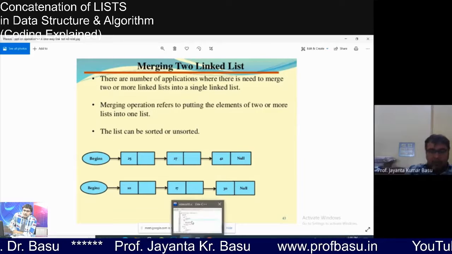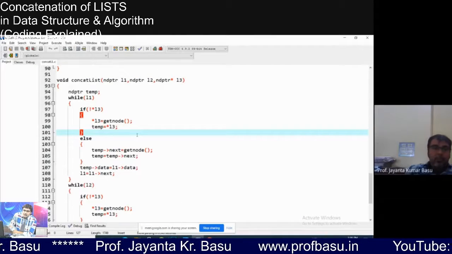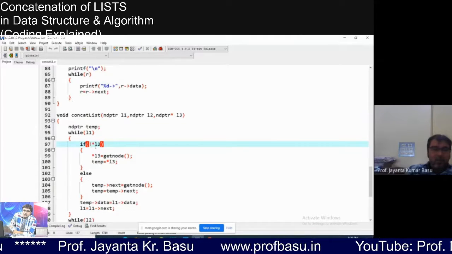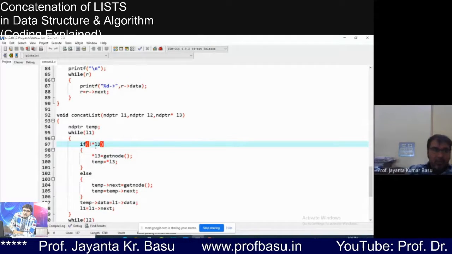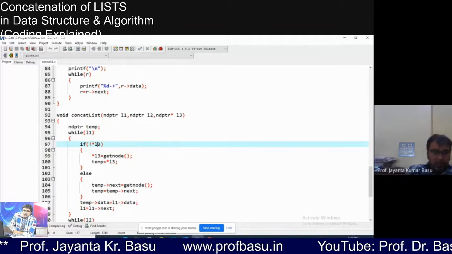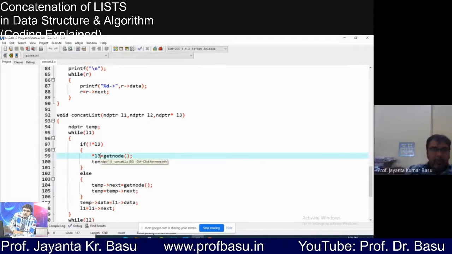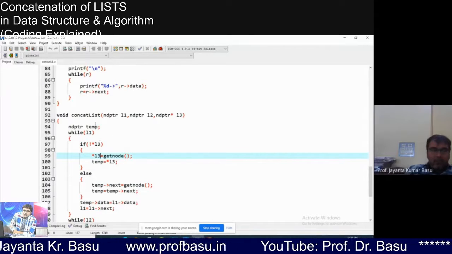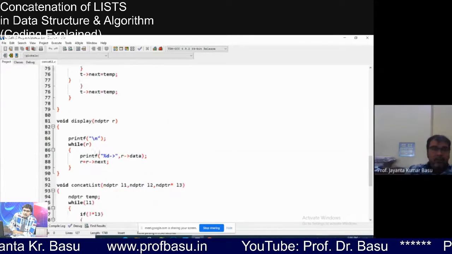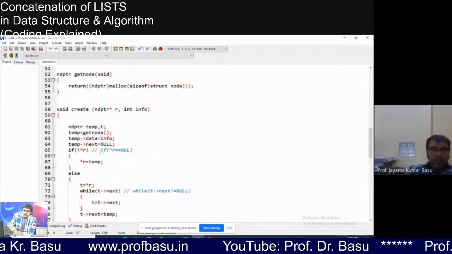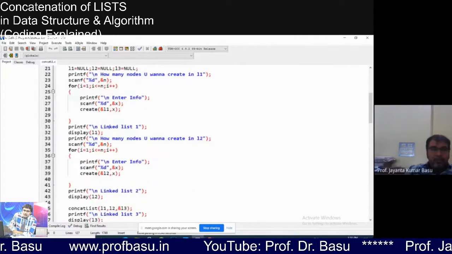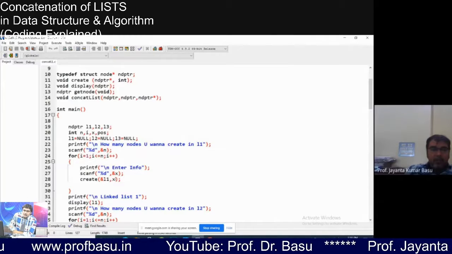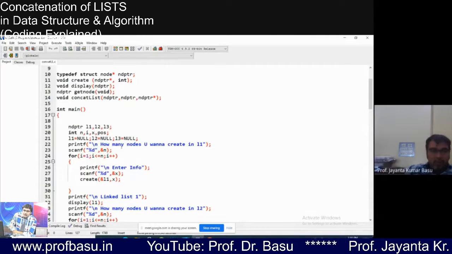So first I have to check whether the list at least has any node or not, means whether the list is null or not. List means the third list which you are creating, right? The first time when we send this, list 3 is not created; list 3 is null because I have sent list 3 as null. I have not created any node over here, so it is null by default.